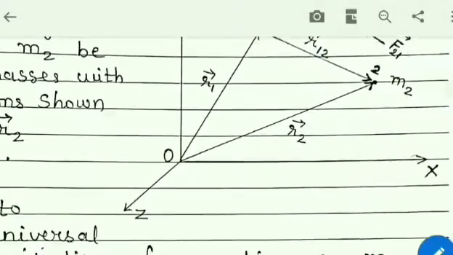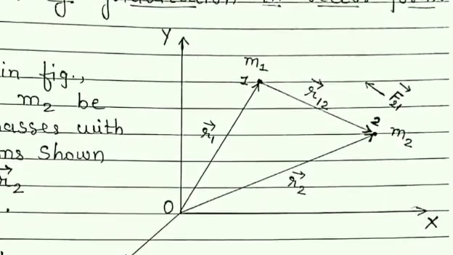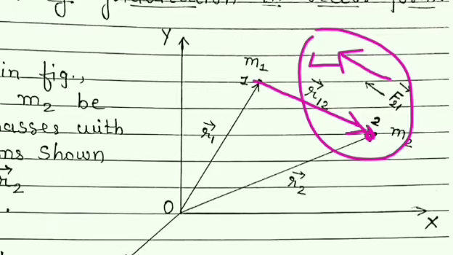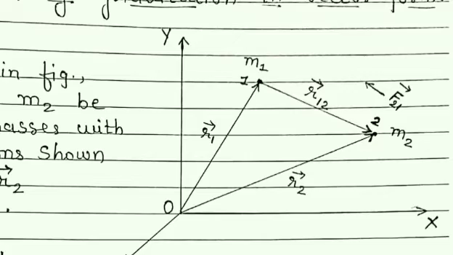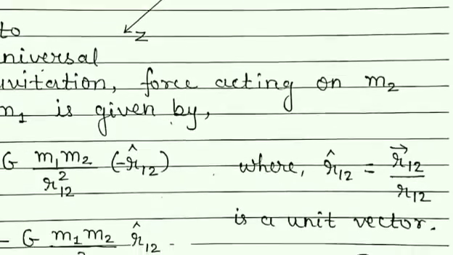As the force is attractive, we know that the force is towards this direction, and the position of the particle on which we are finding the force is shown by this vector r12. So these both are in opposite directions, and so there is a negative sign.